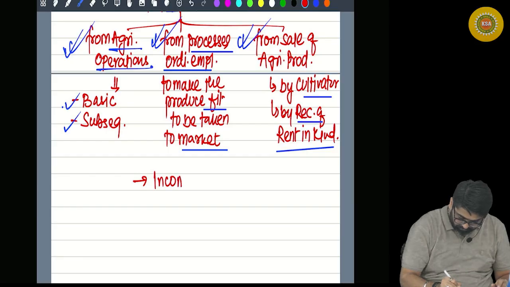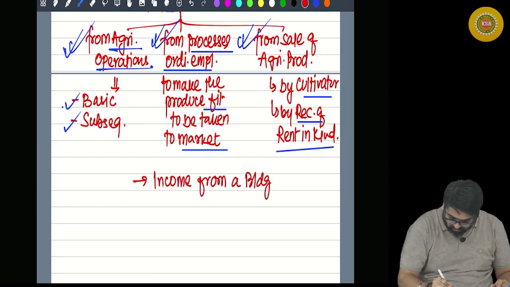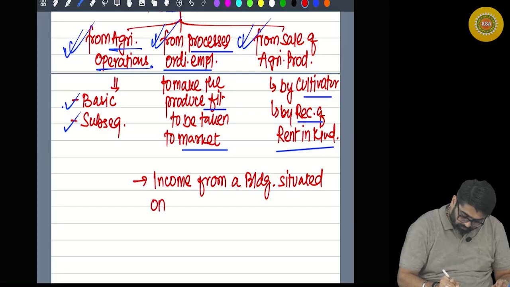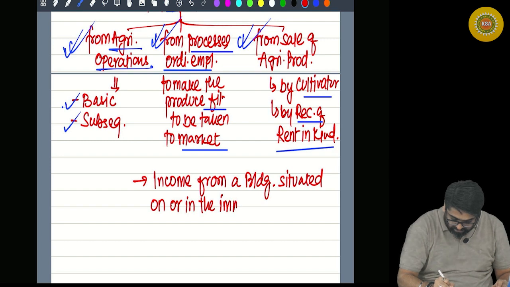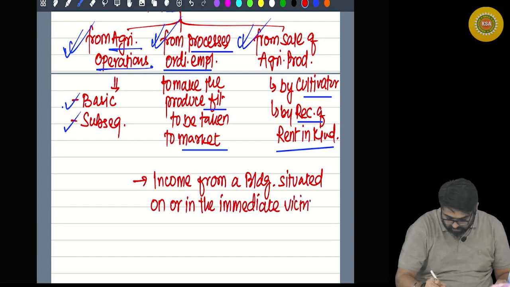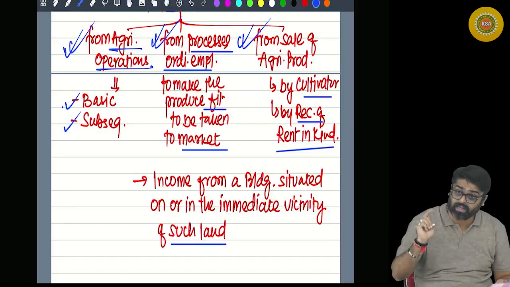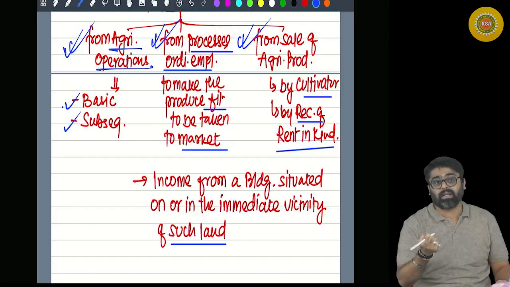And now the next income, the fifth income: income from a building which is situated on or in the immediate vicinity of such land. Such land means which land? Land which is situated in India and used for agriculture purpose.